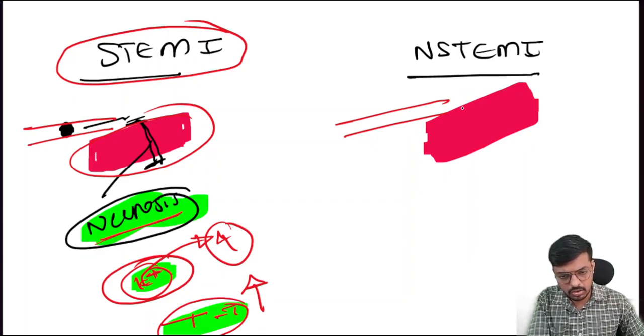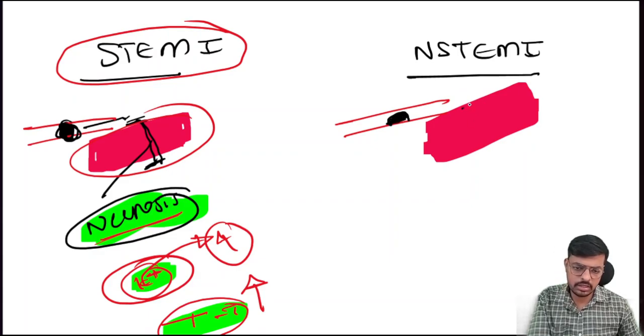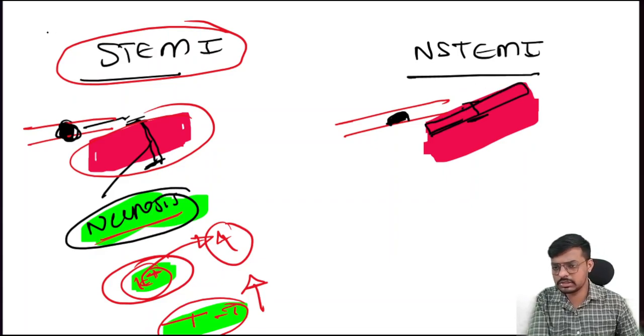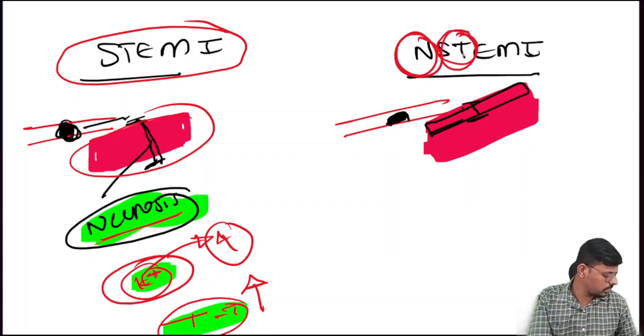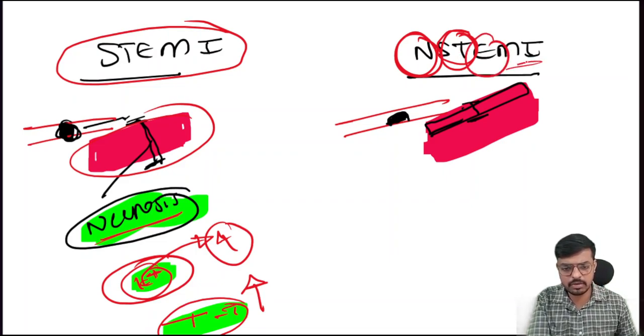And on this side, this artery is partially obstructed. This coronary artery is not completely obstructed, whereas this side is completely obstructed. This one is the partial obstruction, and here the complete length of the muscle will not get necrosis. Only this half of the muscle will get necrosis, and the other half will remain unaffected. There is no transmural necrosis, only a partial necrosis of the muscle. So at this time there is no elevation of the ST segment. This is what we call non-ST segment elevated myocardial infarction.